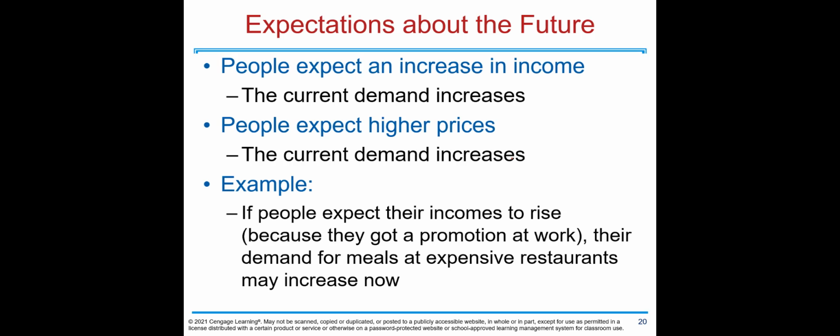And the final shifter is expectations. If people expect an increase in income, the current demand increases. Let's say you get an offer today, but you are going to start the job after graduation in December. You'll start spending today. If people expect higher prices, the current demand increases. For instance, if you expect that flights are going to be expensive during the holiday season, you might consider buying now or traveling this time. Another example: if people expect their incomes to rise because they got a promotion at work, their demand for meals at expensive restaurants may increase now.